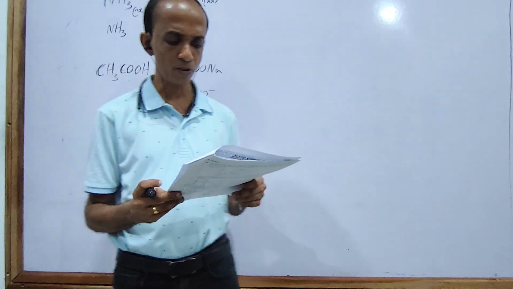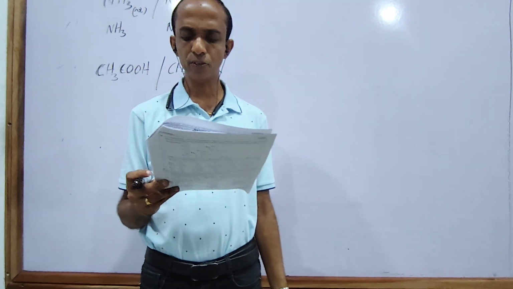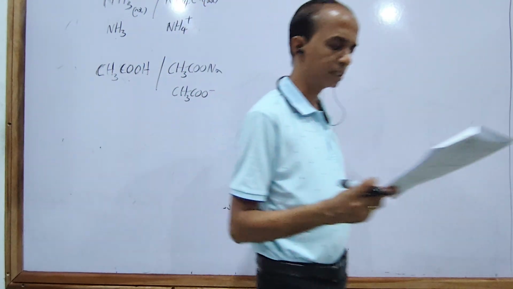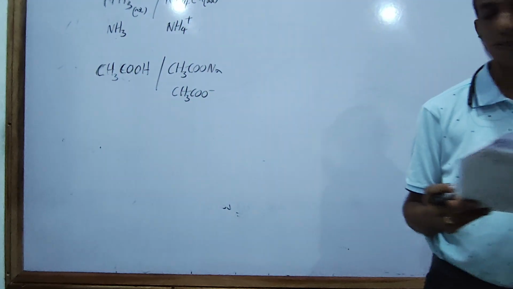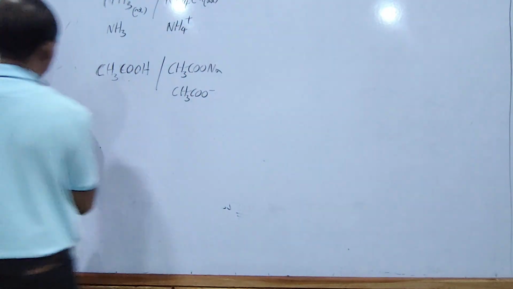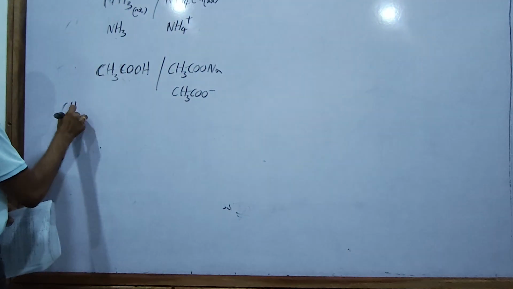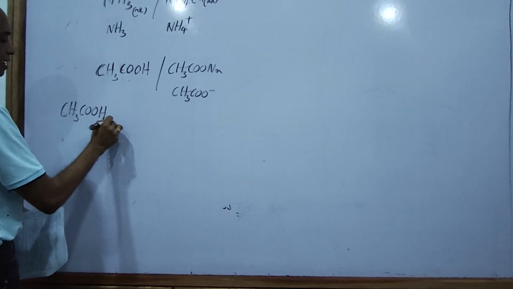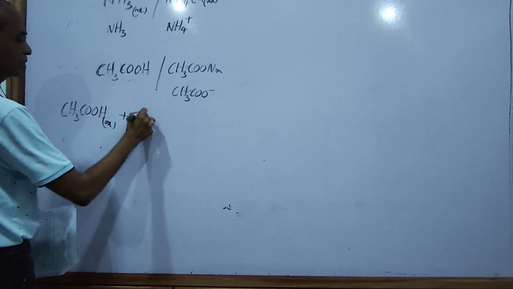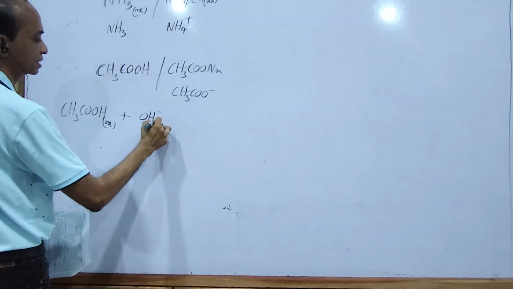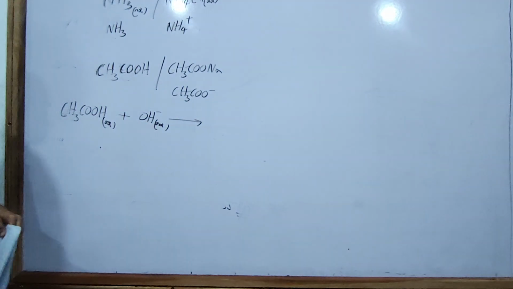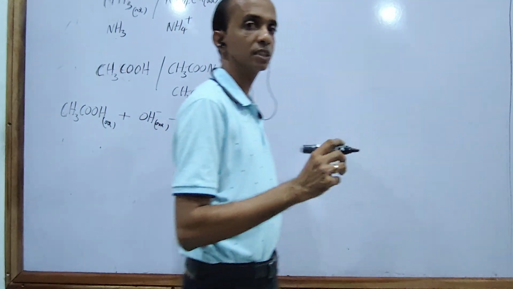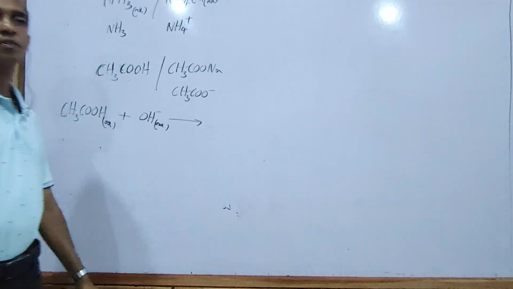Fourth one: when a small amount of 0.1 NaOH is added to a given volume of the mixture of acetic acid and sodium acetate, the reaction is CH3COOH (aq) plus OH minus (aq) giving CH3COO minus (aq) plus H2O (l). That's correct. You must put the physical states in ionic equilibrium, and in every physical chemistry question, in essay and structured questions.